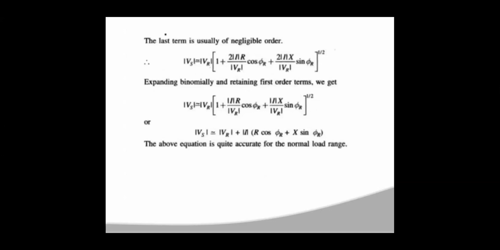So when you neglect the last term, VS is approximately equal to VR (1 + 2IR/VR cos φr + 2IX/VR sin φr) whole to the power of 1/2.